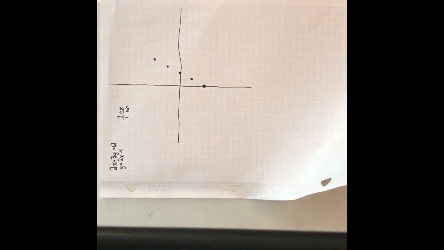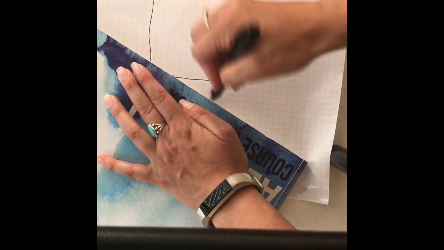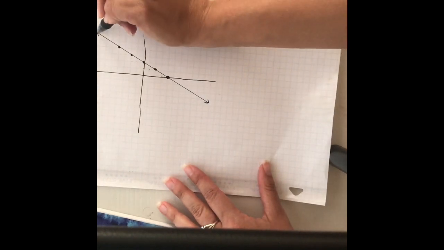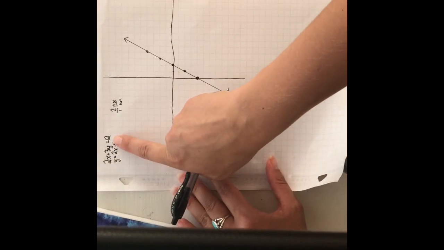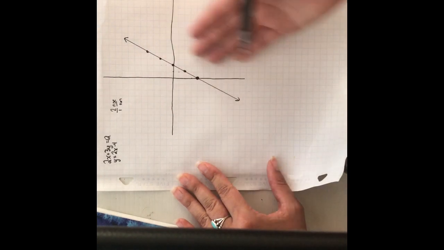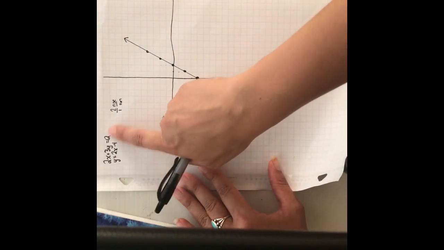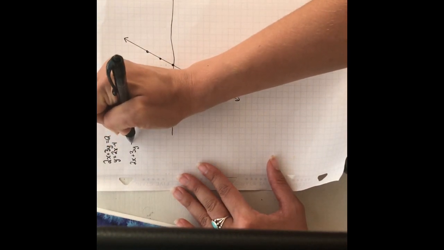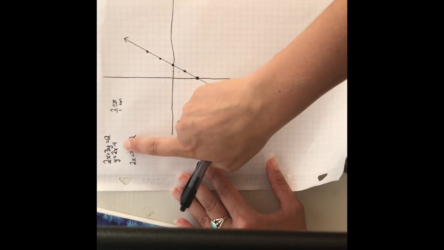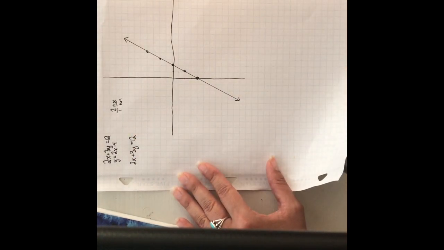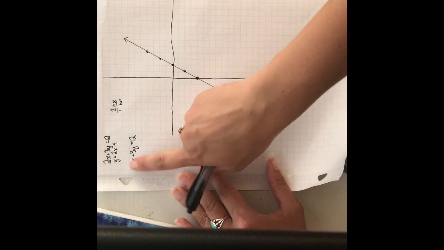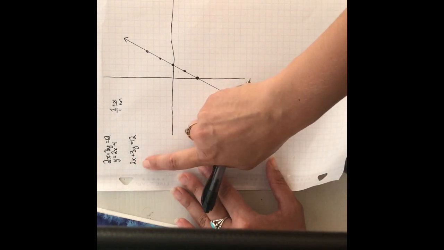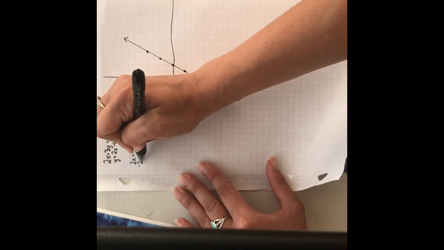And then I'll get a straight edge and I'll connect my dots. Anything with a straight edge will do. I don't have a ruler at home, so I'm using a book. Boom. Now with this second line, it's not very obviously written in a way that I can draw it on here, so I'm going to need to rearrange my equation. So I have 2x plus 3y equals 12. Now I want to get it into y equals mx plus b, so I'll have to rearrange this equation. If I want to get my x to this side, I'm going to subtract 2x from both sides.